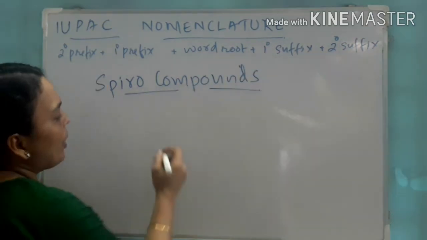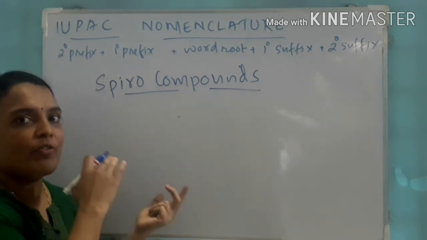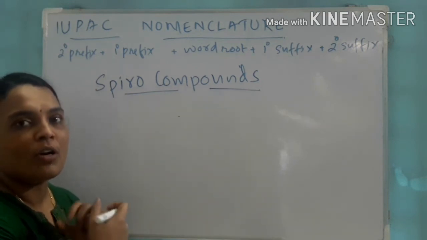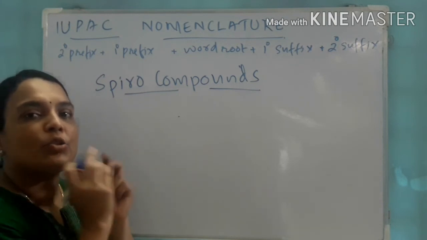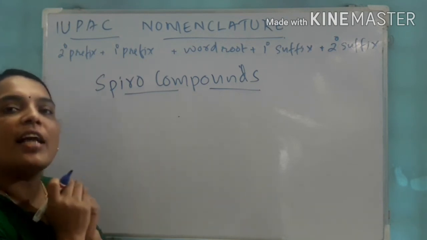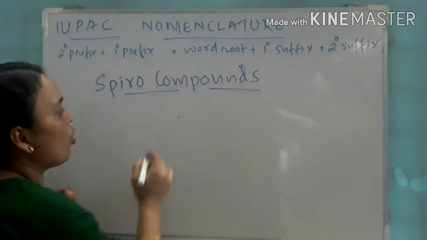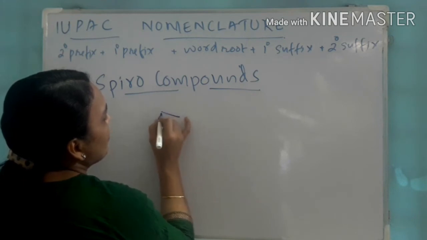Spiro compound means two rings are there. Before that we studied bicyclo compounds, where two rings combine through two bridgehead carbons. Here the two rings are attached through a single carbon. That type of compound is called a spiro compound. Let us see an example.